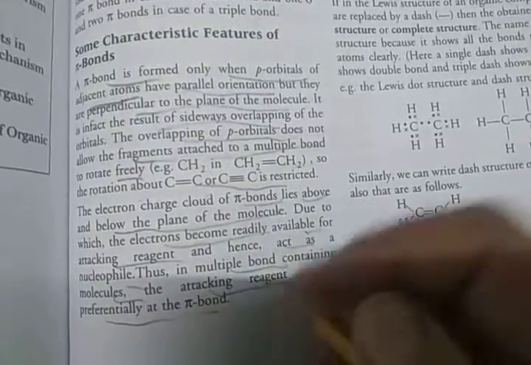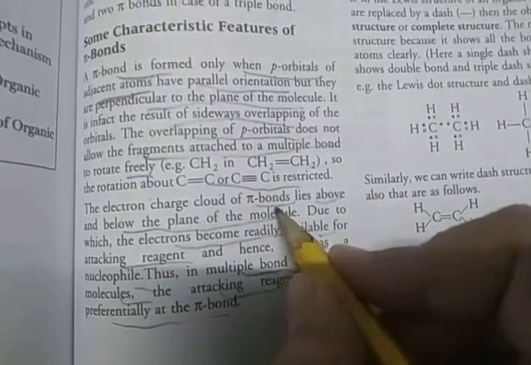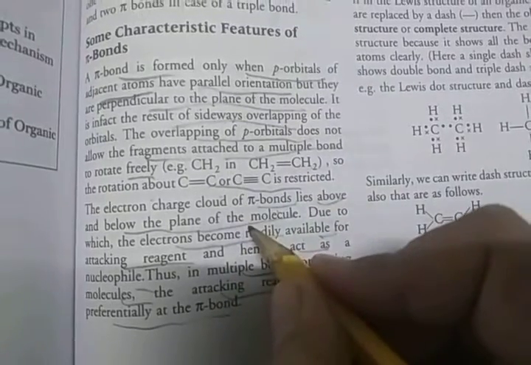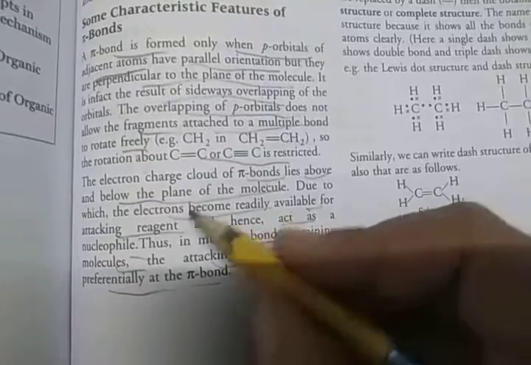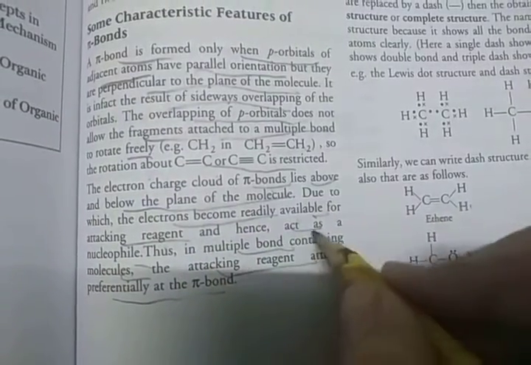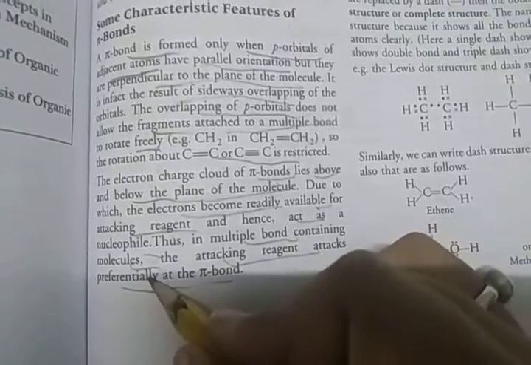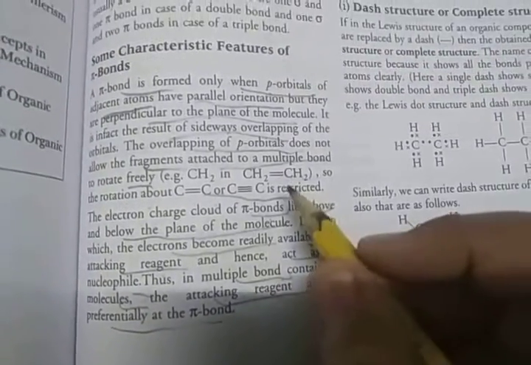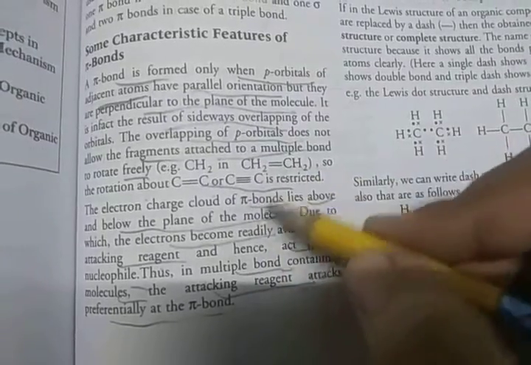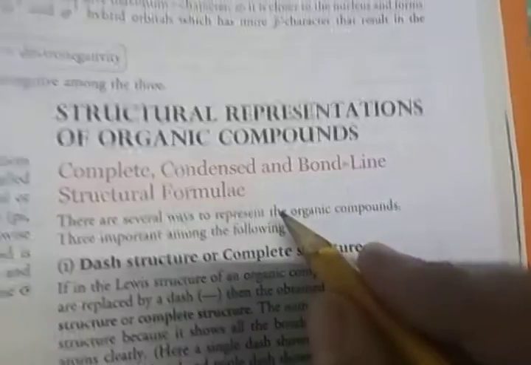So the simple point is that the electron charge cloud of the pi bond lies above and below the plane of the molecule, due to which electrons become readily available for the attacking reagent, so it acts as a nucleophile. In molecules containing multiple bonds, the attacking reagent attacks preferentially at the pi bond. So these are the characteristics of the pi bond. Then after this, structural representation of organic compounds.